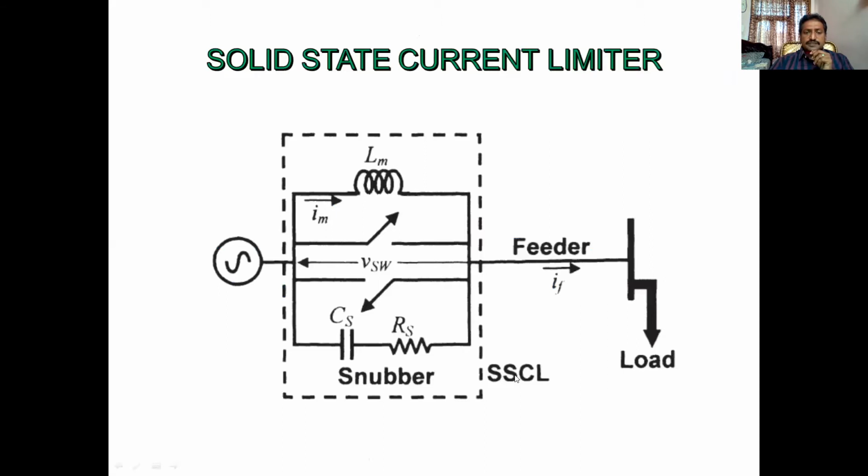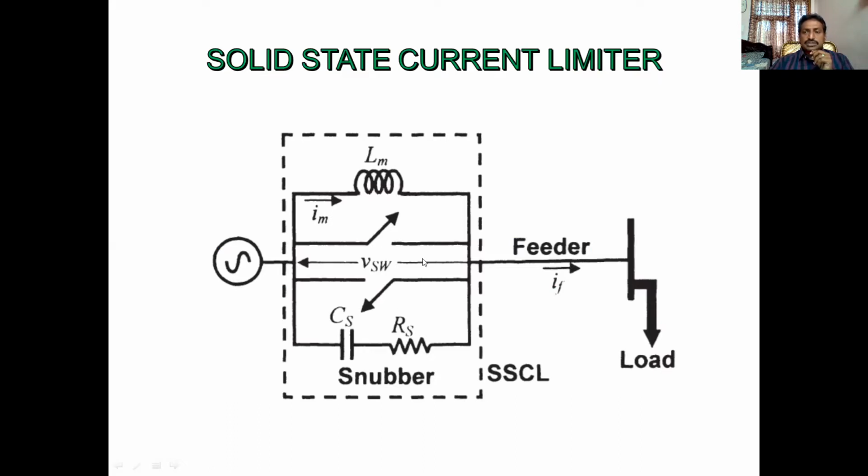During normal operation, these two switches are in the closed position, and the current flows from supply to the load only through the switches. During a fault condition, we'll take an example. Whenever a fault develops above this feeder, immediately these switches are opened, but they are connected to zero crossing detectors: a positive zero crossing detector above and a negative zero crossing detector below.